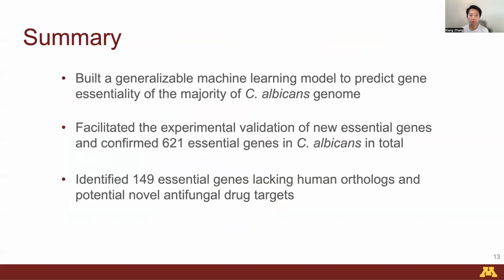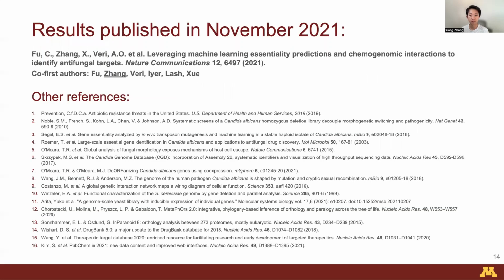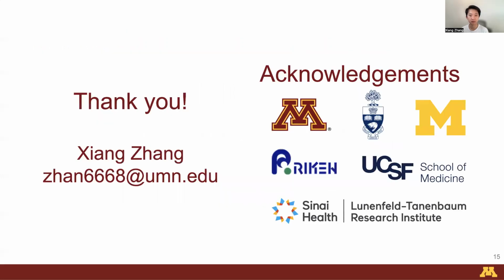In summary, we built a generalizable machine learning model to predict gene essentiality of the majority of the C. albicans genome. Given these strong results, we helped facilitate the experimental validation of new essential genes and identify potential novel antifungal drug targets. At the end of my presentation, I would like to highlight that the results of our project got published in November 2021. For more details, you can refer to this paper or the PDF file of my poster.